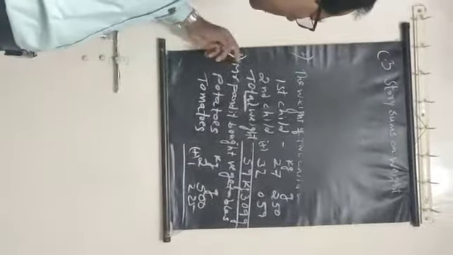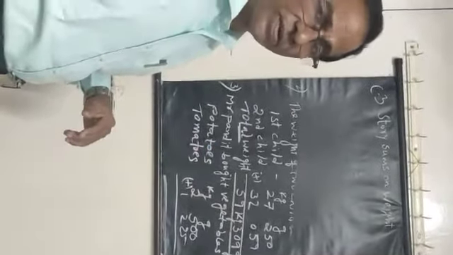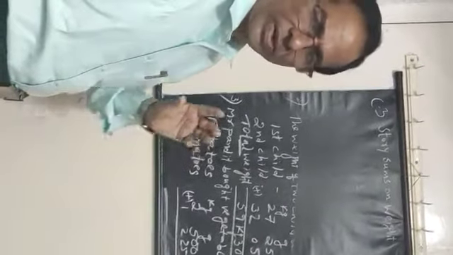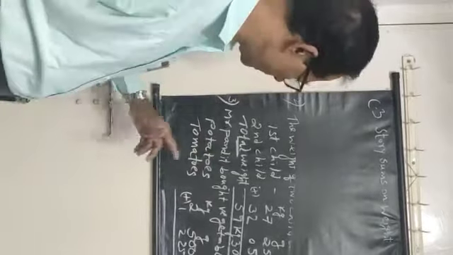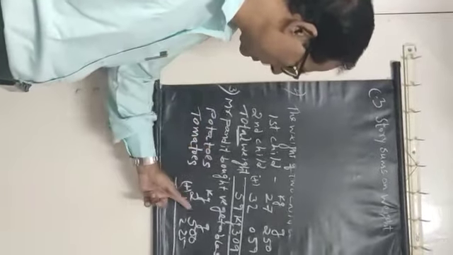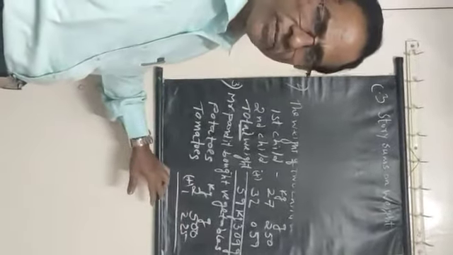Now the third sum: Mr. Pandit bought vegetables. Have you seen vegetables? Yes, tomatoes, potatoes, brinjals, so many vegetables you have seen, students. So Pandit bought potatoes 2 kg 500 gram, tomatoes 1 kg 225 gram.